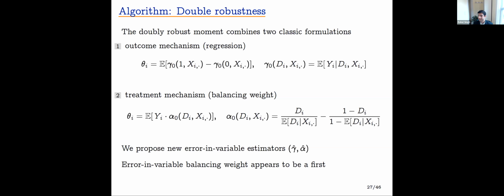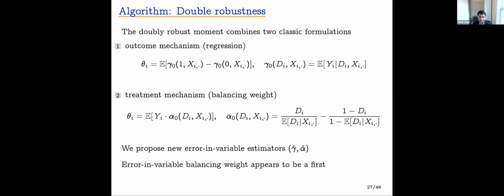The W robust moment combines two classic formulations: that of the outcome mechanism, where the outcome mechanism is the expectation of the outcome Y given the treatment D and covariates X, and that of the treatment mechanism, where the treatment mechanism is the expectation of the treatment D given the covariates X. In the outcome mechanism formulation, the treatment effect is the outcome mechanism of treatment on minus the outcome mechanism of treatment off in expectation.